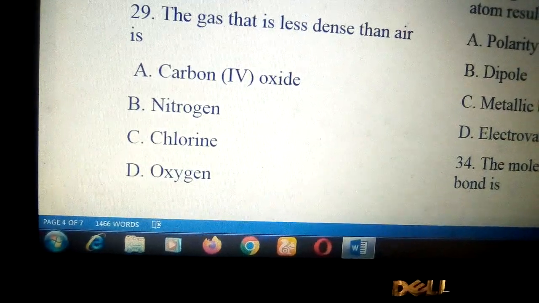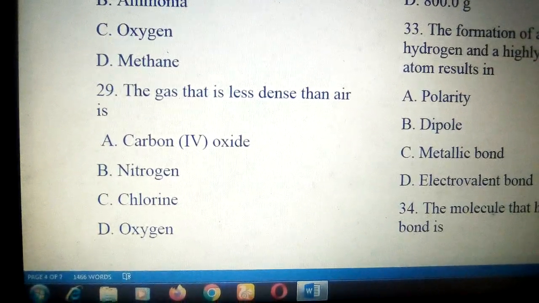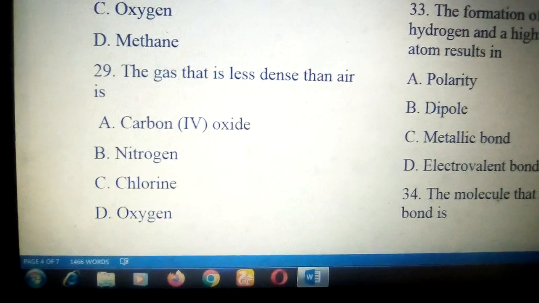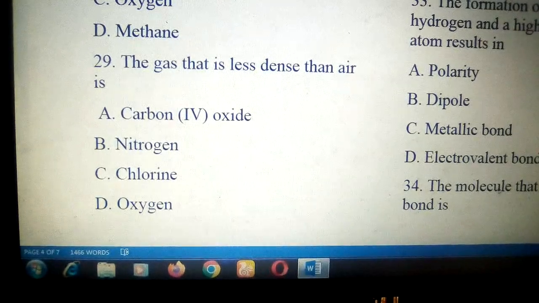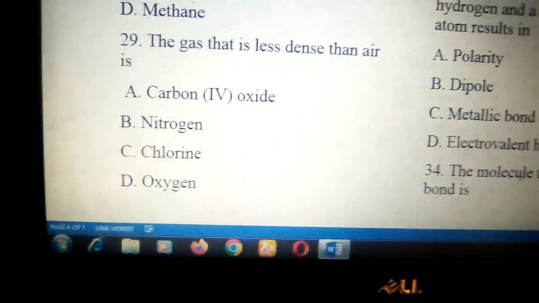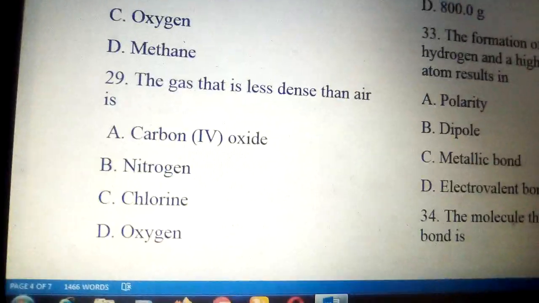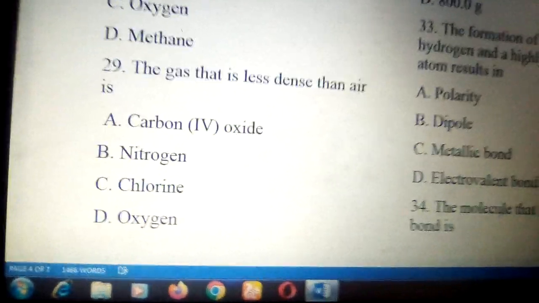The answer to the question is B. A gas is less dense than air when its molecular mass is less than that of air. The density of air is approximately 28.9, and the molecular mass of nitrogen is 14 times 2, which is 28. So nitrogen is less dense than air. So the answer to number 29 is option B.